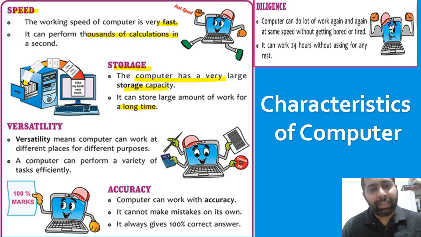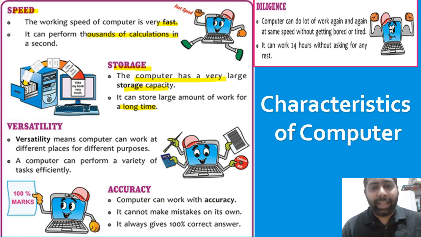Versatility. It means computer can work in different places for different purposes. Just like in a railway station, tickets are reserved using a computer. In schools, computers are used for learning and teaching. Similarly, at the airport, we use it for air flight tickets. Then in the banks, for handling the accounts of different customers. So computer use is different at different places.